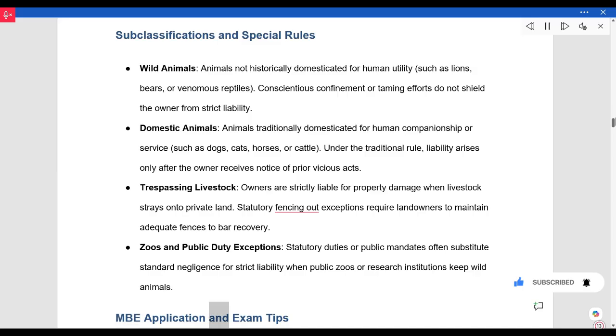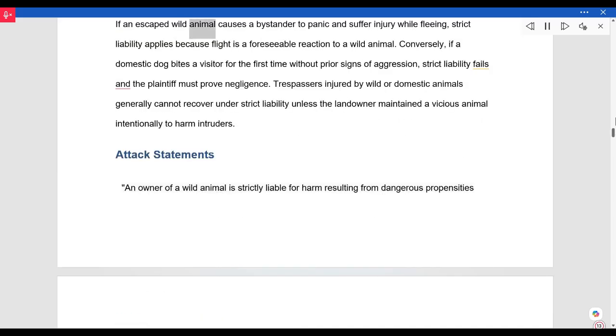MBE application and exam tips. If an escaped wild animal causes a bystander to panic and suffer injury while fleeing, strict liability applies because flight is a foreseeable reaction to a wild animal. Conversely, if a domestic dog bites a visitor for the first time without prior signs of aggression, strict liability fails and the plaintiff must prove negligence. Trespassers injured by wild or domestic animals generally cannot recover under strict liability unless the landowner maintained a vicious animal intentionally to harm intruders. Attack statements.